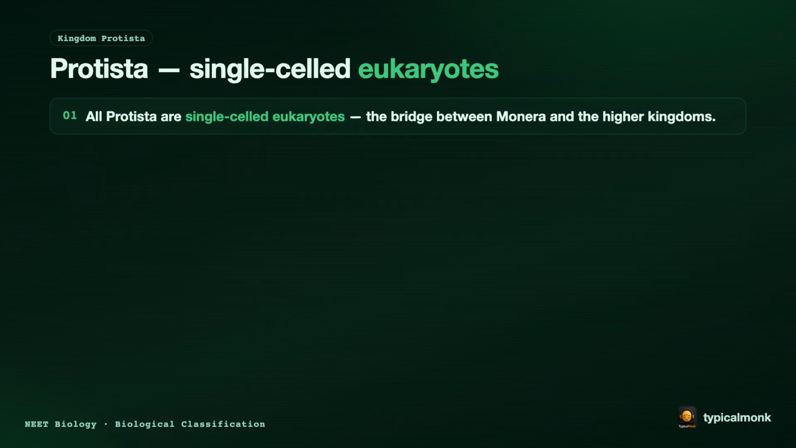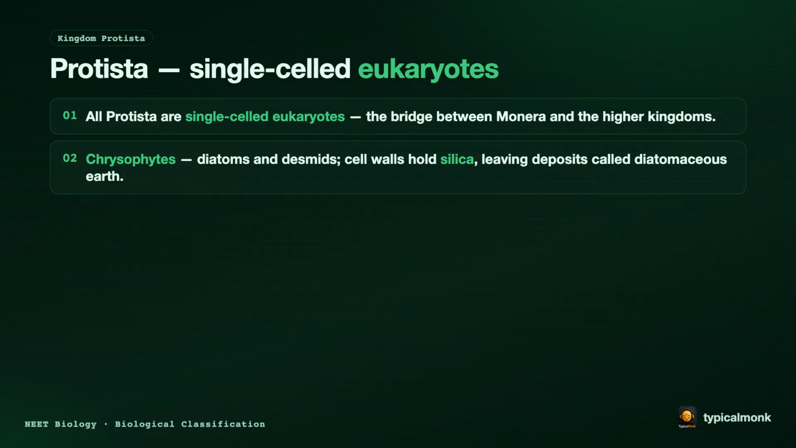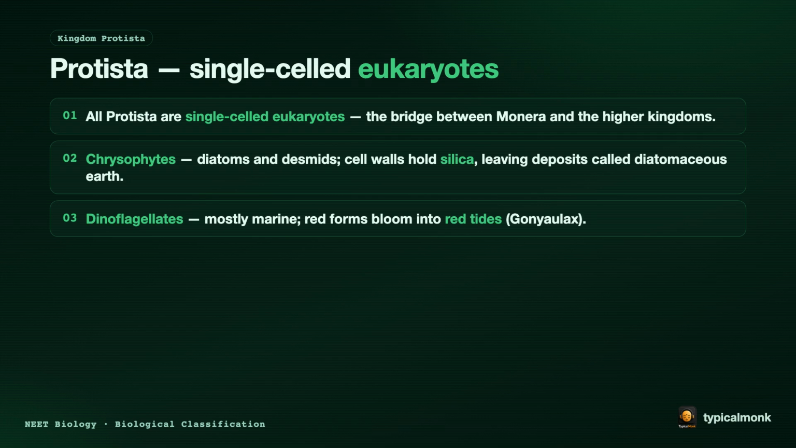Now the second kingdom, Protista. All Protista are single-celled eukaryotes, the bridge between Monera and the higher kingdoms. The chrysophytes include diatoms and desmids. Their cell walls hold silica, leaving behind deposits called diatomaceous earth.